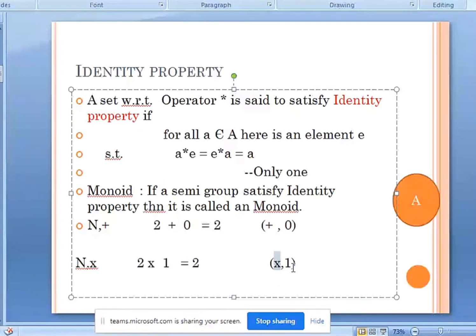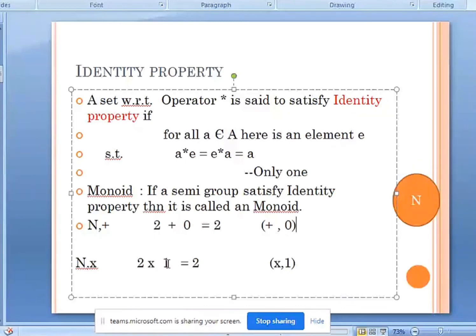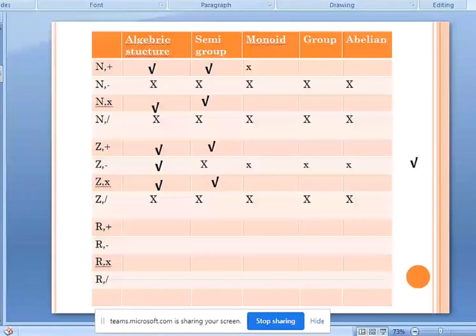Is it possible with all the elements of natural numbers? Yes. If we multiply any element of the natural number set by 1, we get the element itself, and 1 is the identity element here, which is a part of the natural number set. That means natural numbers with respect to multiplication satisfy the identity property. That's why they are monoids.